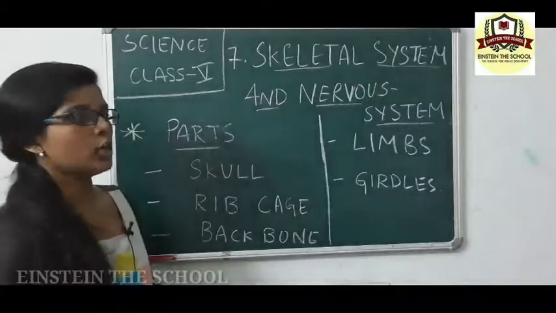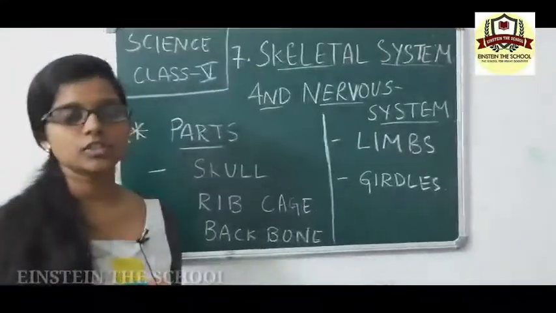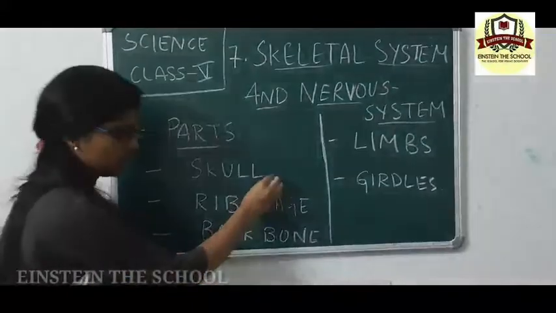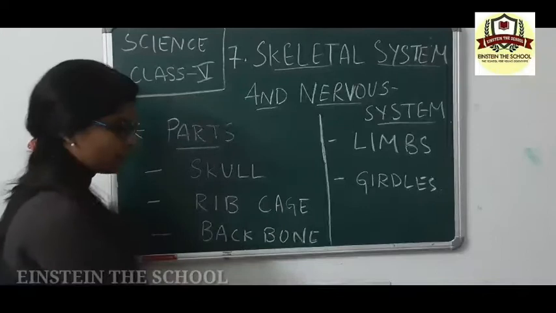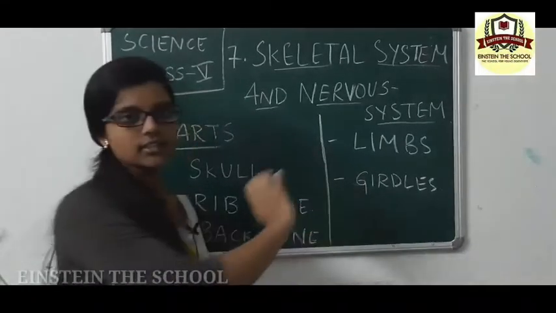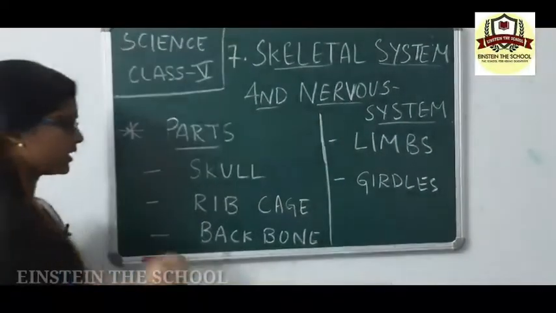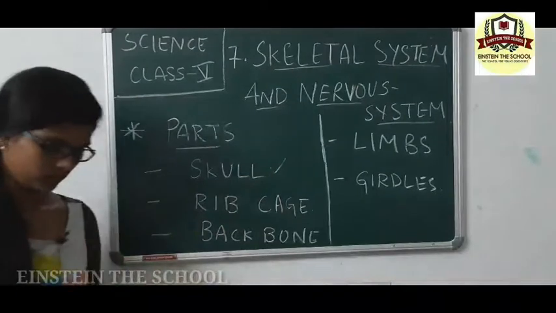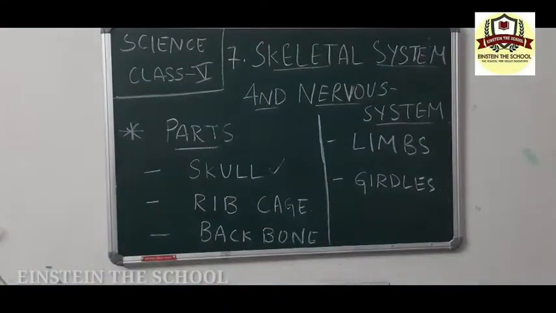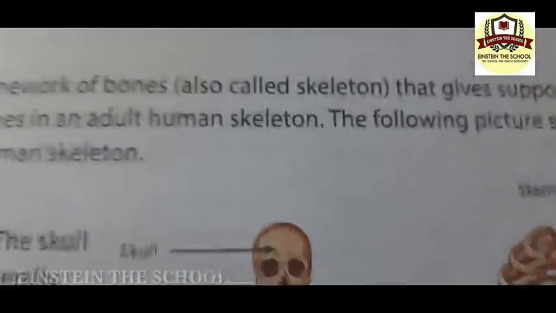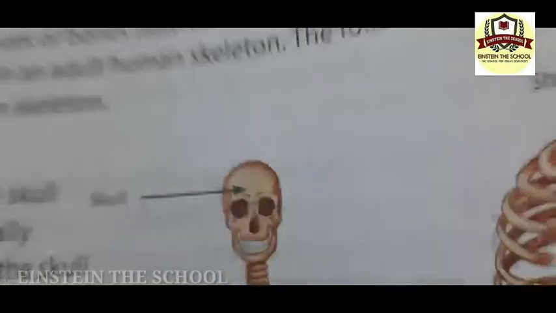Just now we have looked at human skeleton structure. Okay. Now these are the parts. First one is skull, rib cage, backbone, limbs, girdles. Okay. We will know in detail about different parts right now. First one is skull. Okay, let's look in the picture to know about skull. Okay, this is skull. Okay, the arrow which is showing is called skull.